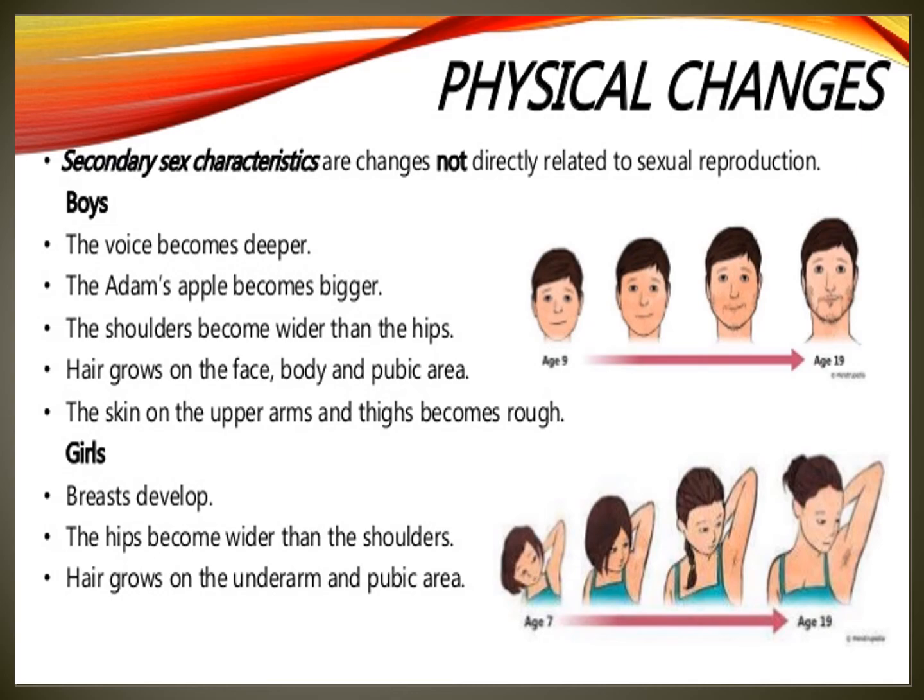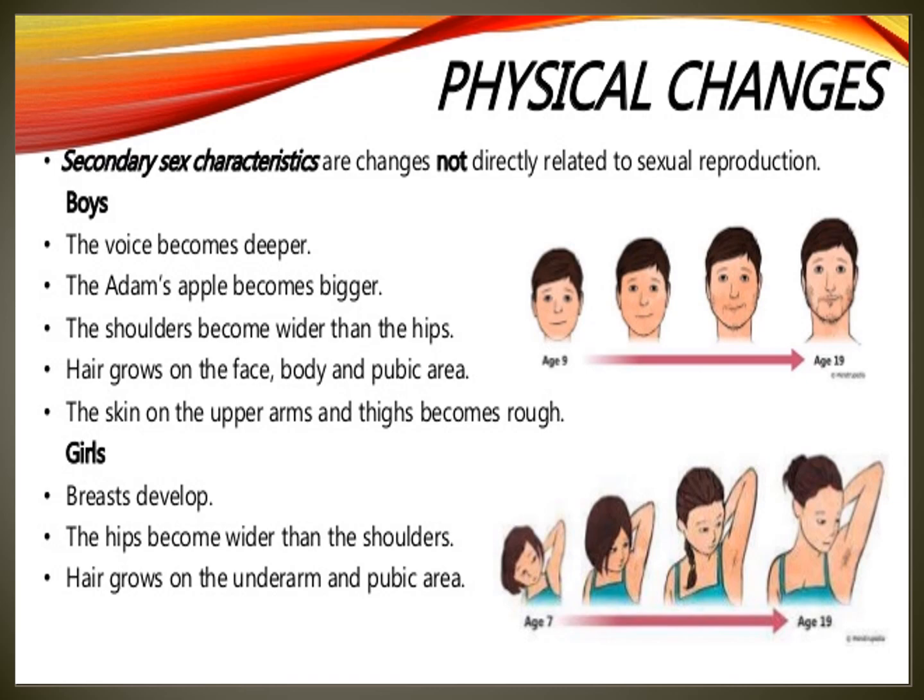The shoulder becomes wider than the hips. Hair grows on the face, body and pubic area. The skin on the upper arm and thigh becomes rough.